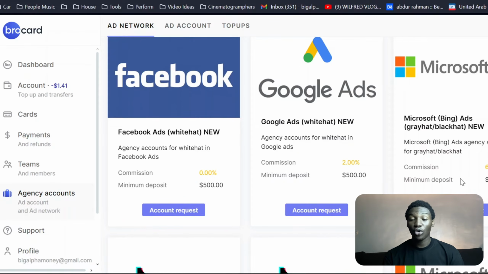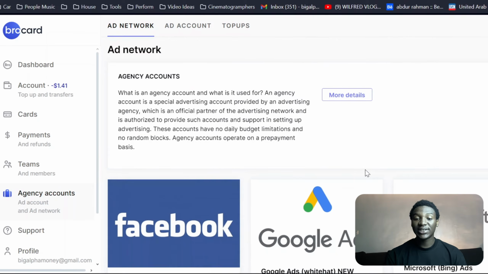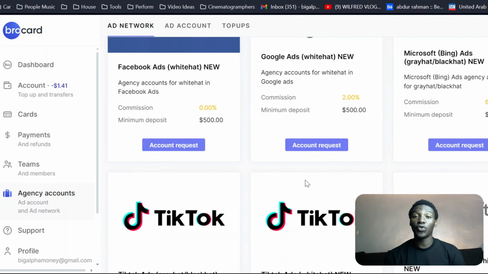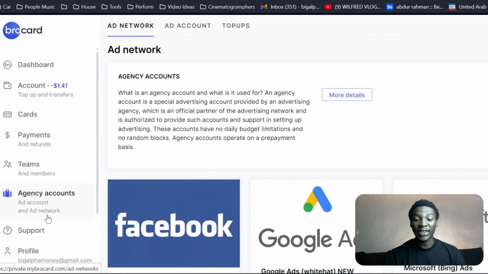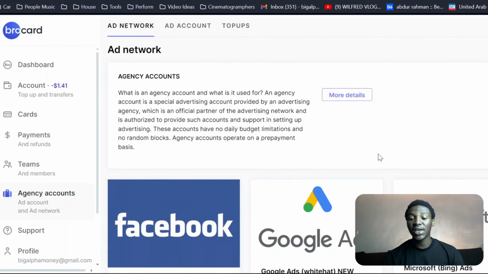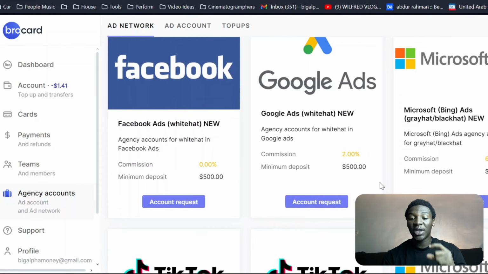You're going to get your account approved because this is an ad agency, and then they can help you get your ad account approved. So that is what agency account is for. So you can just come over here and just request for one. But just take note that you have to get a minimum deposit of $500. Once you do that, you can apply for your account right here.